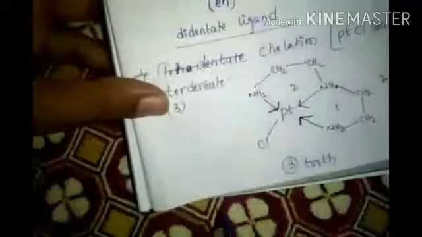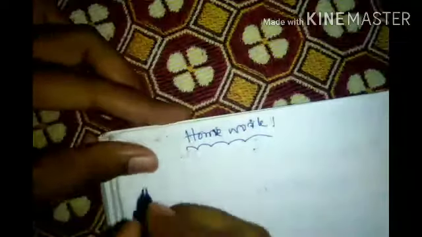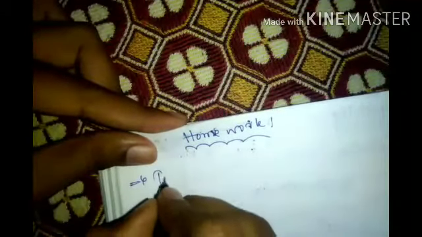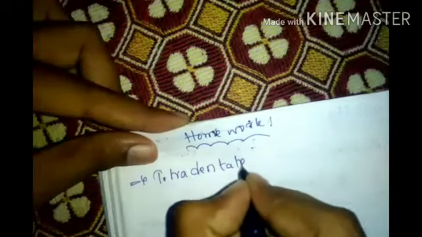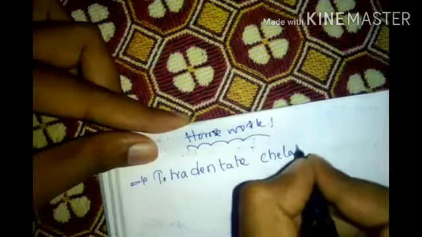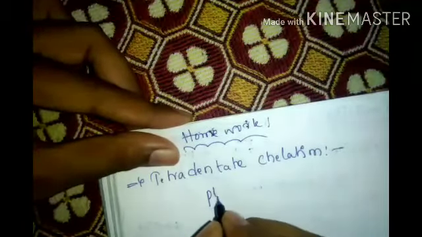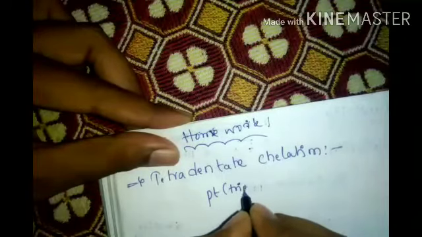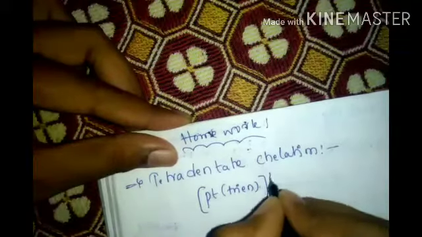Now, not an example, homework. Tetradentate chelation. Draw the structure of Pt, trien, 2 plus.